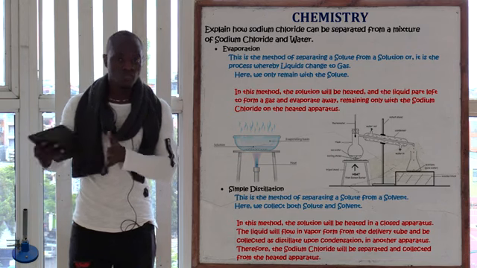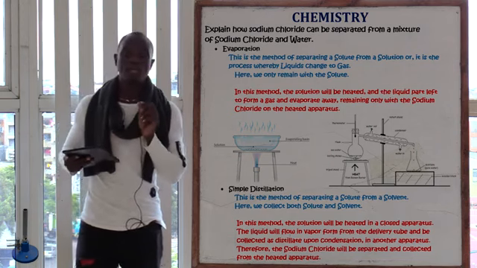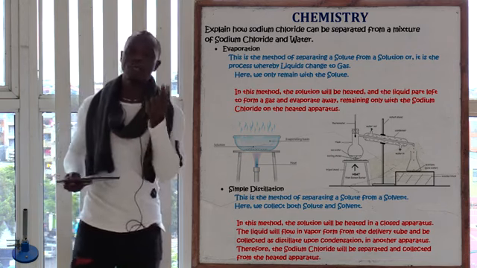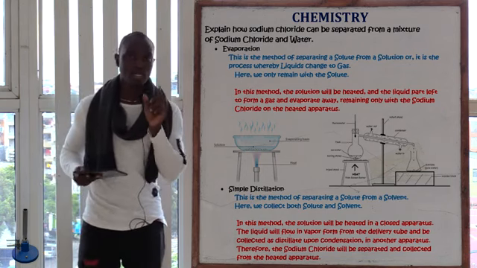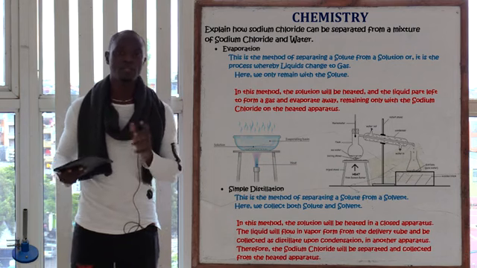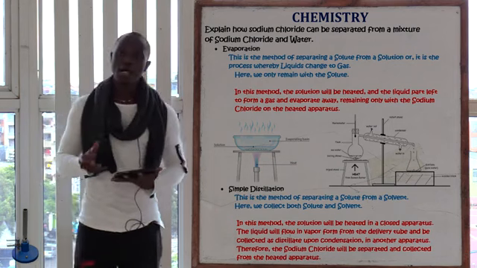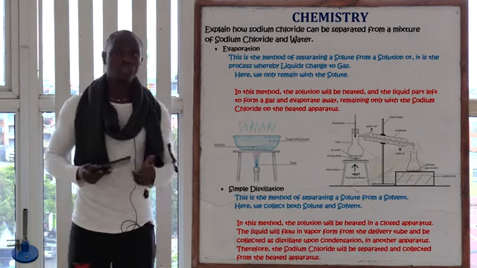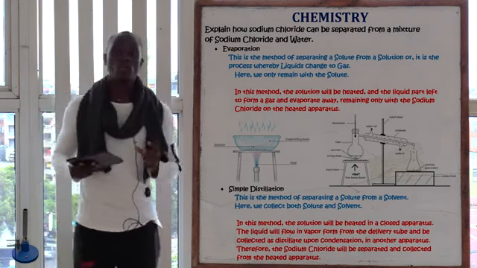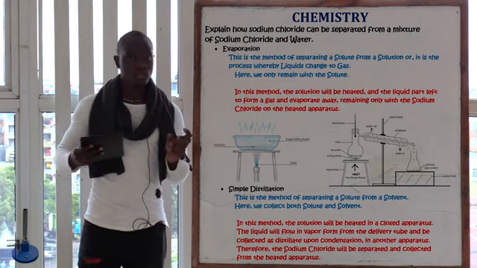We don't need the solvent. So since we only remain with the solute, that's why we say evaporation is the method whereby a solute is separated from the solution. Simple distillation is the method whereby we separate a solute from a solvent.